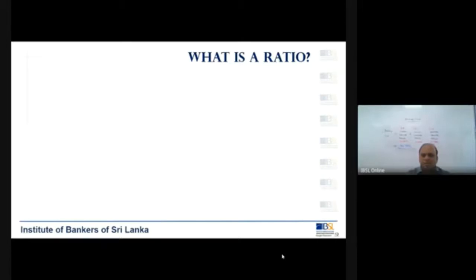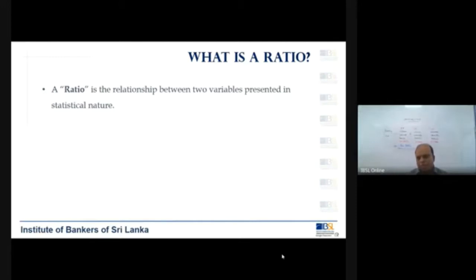So what is a ratio? A ratio is the relationship between two variables. You would have learned what a variable is when you did O levels, or maybe A levels, those who have done maths might know. A variable is an element which keeps on changing.